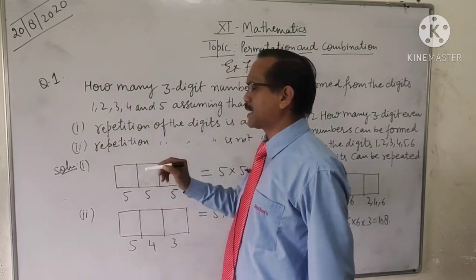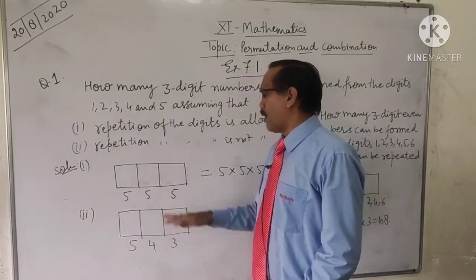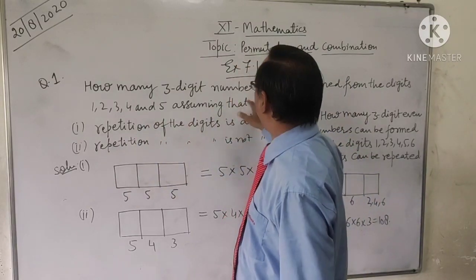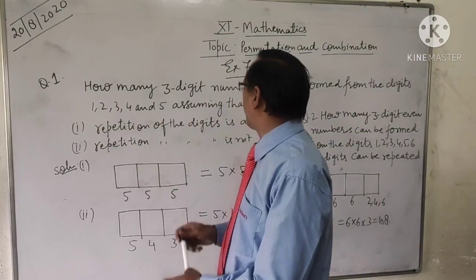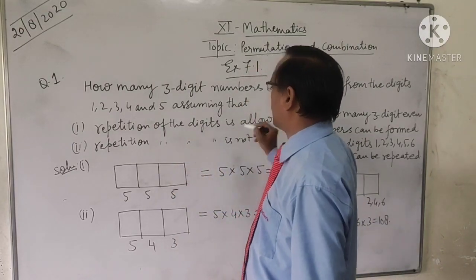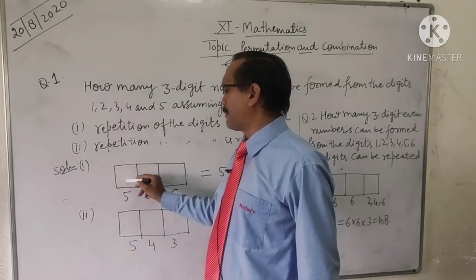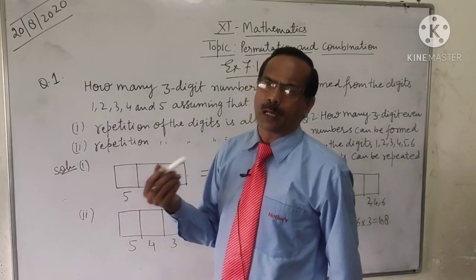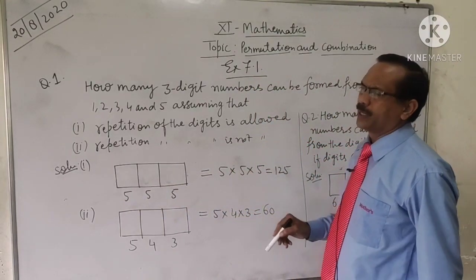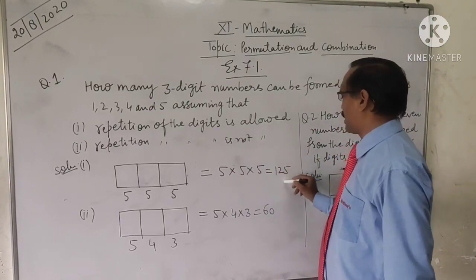Similarly, the tens place can also be filled in 5 ways because all the places are independent and we can take any number at this place since repetition is allowed. The same for the hundreds place, 5 ways. Total number of ways is 5 into 5 into 5. They are all independent, so their product is 125.